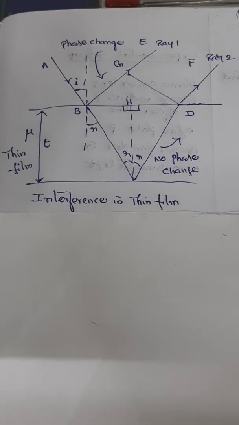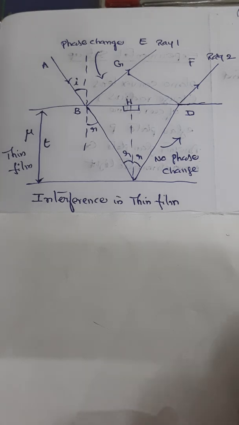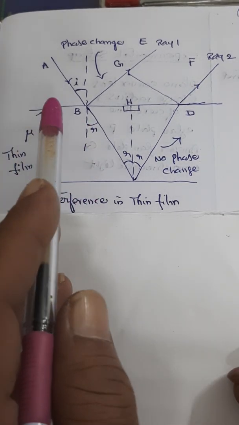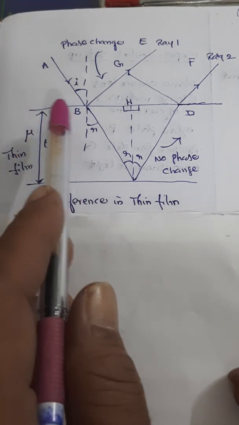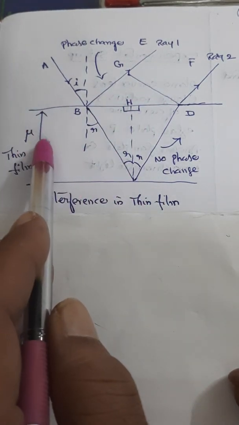Hi friends, under wave optics we are discussing interference phenomena, in which in the last session we tried to find out the path difference in the case of interference in thin films by reflection, wherein I'll briefly describe the previously seen diagram, where this is a transparent parallel thin film of thickness t with a refractive index mu.